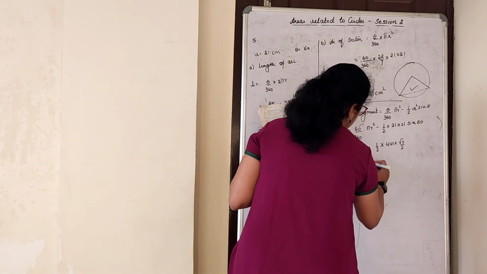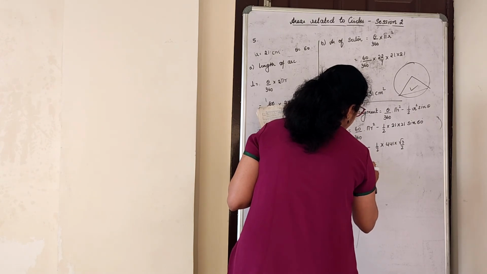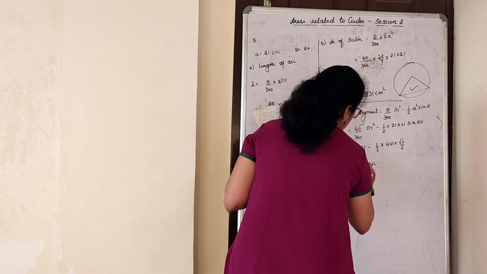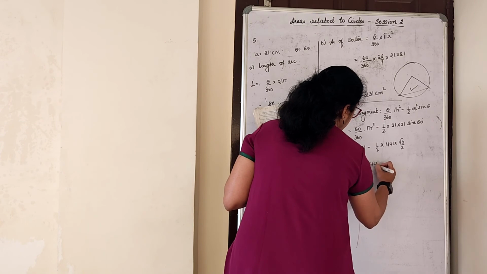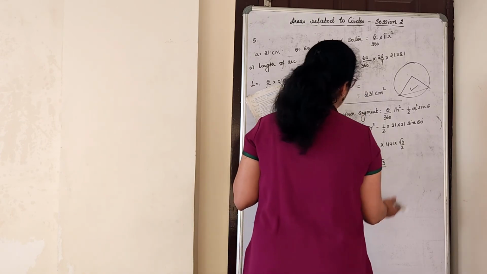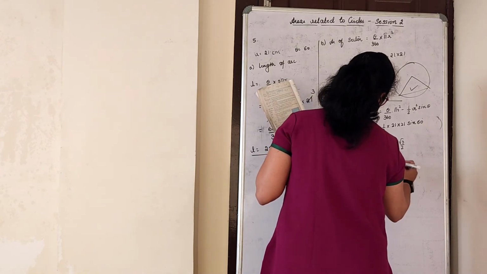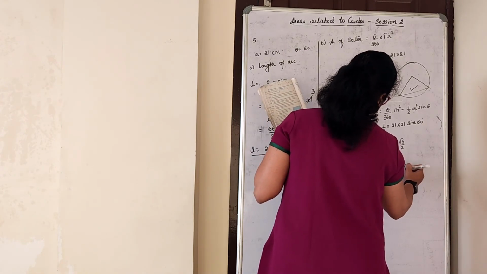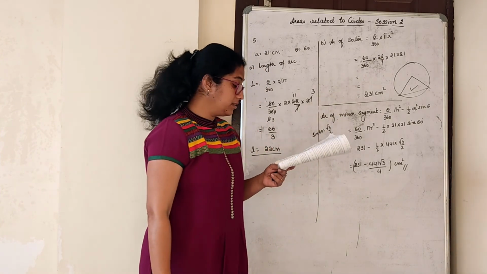So 231 minus 441 root 3 by 4 centimeter square will be the answer.